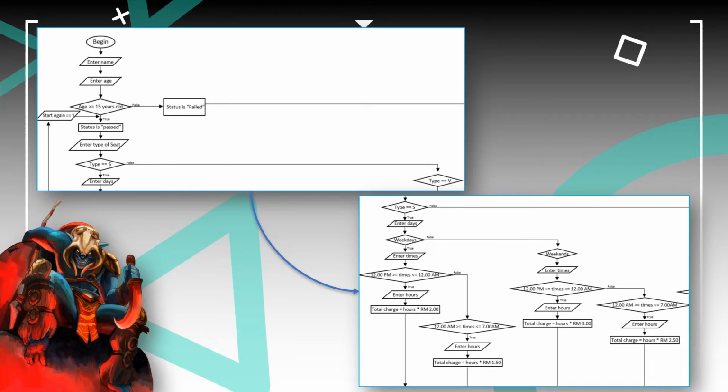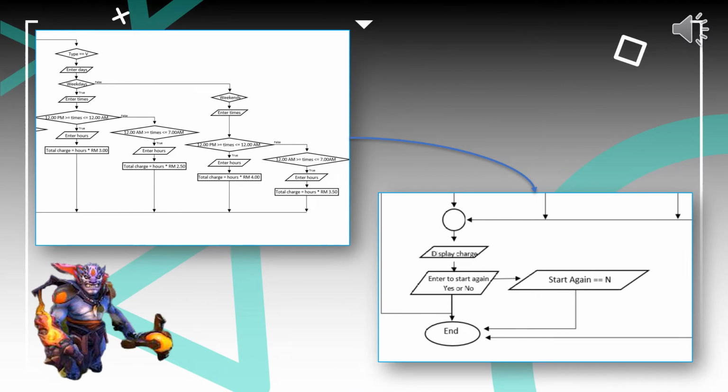In these two types of seat, we have weekdays and weekend. For the weekdays, we have two sessions of time. Firstly, 12 p.m. to 12 a.m., we charge RM 2 per hour. Second, from 12 a.m. to 7 a.m., we charge RM 1 and 50 cents per hour. And for the weekend, we also have two sessions of time. For each session, we increase RM 1 of charge.